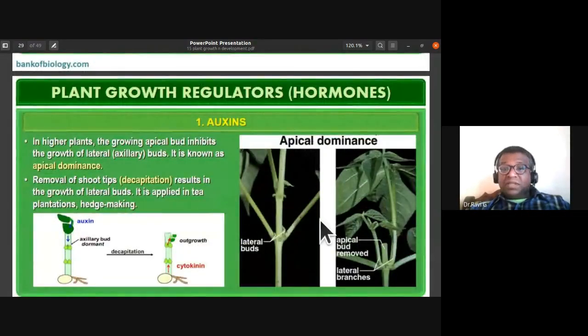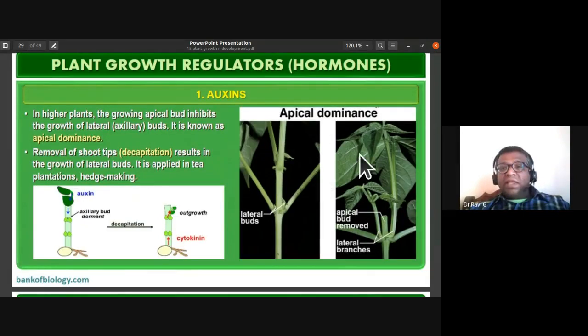And apical dominance I was just talking about. So in higher plants, the growing apical bud prevents the growth of lateral buds or axillary buds.